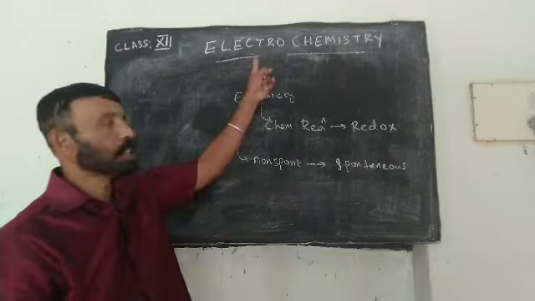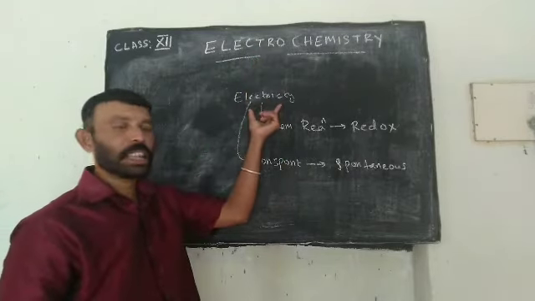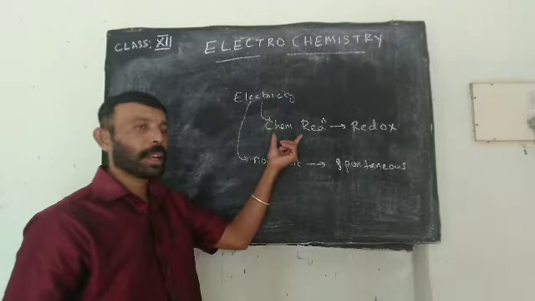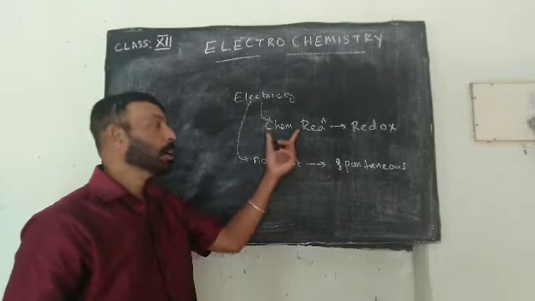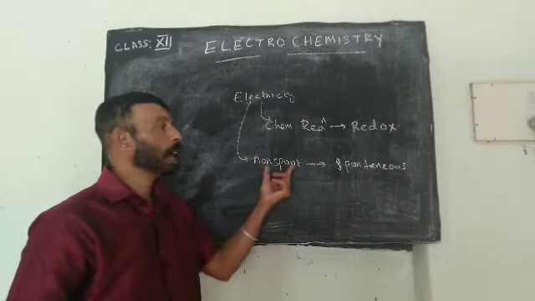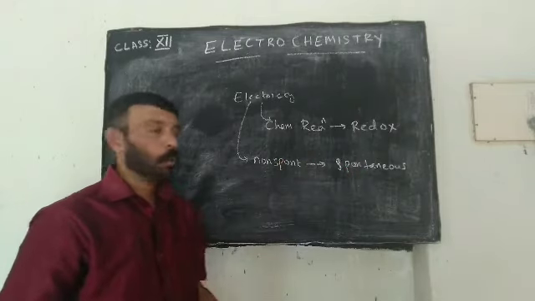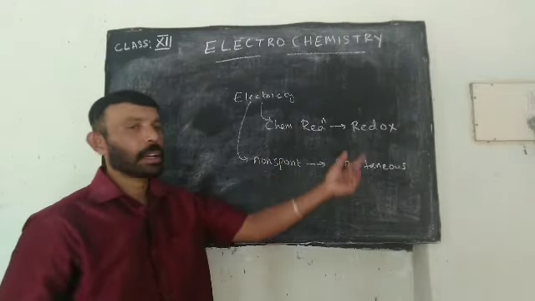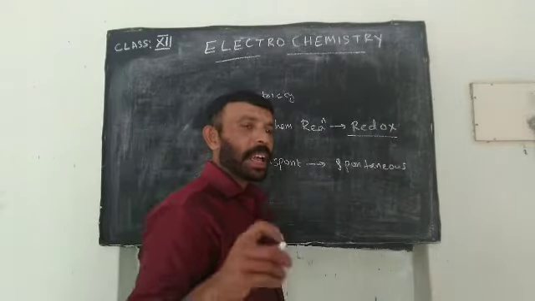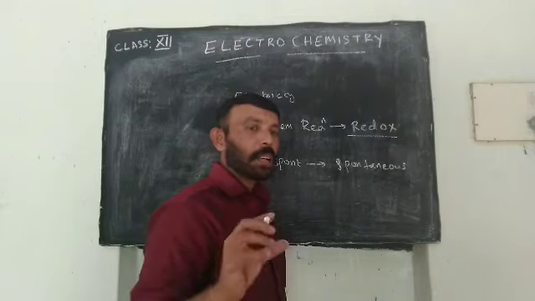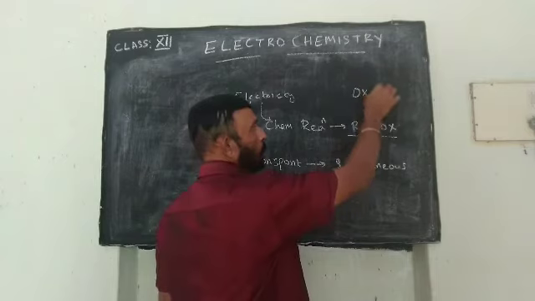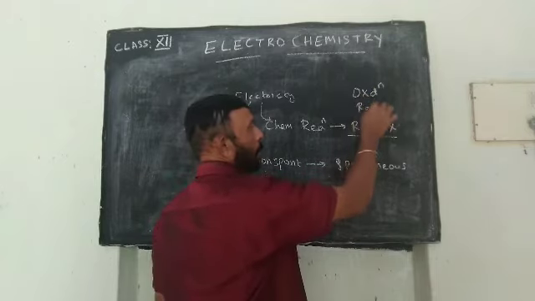So electrochemistry is the branch of chemistry dealing with the generation or production of electricity as a result of chemical reaction, and using that electricity, non-spontaneous reactions can be converted to spontaneous. What is meant by redox reaction? Redox reaction means reactions in which there occurs the simultaneous occurrence of both oxidation and reduction.